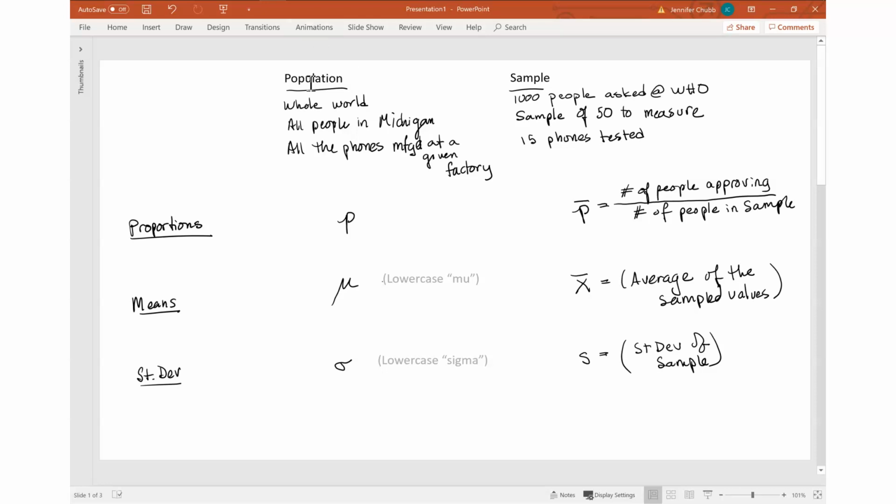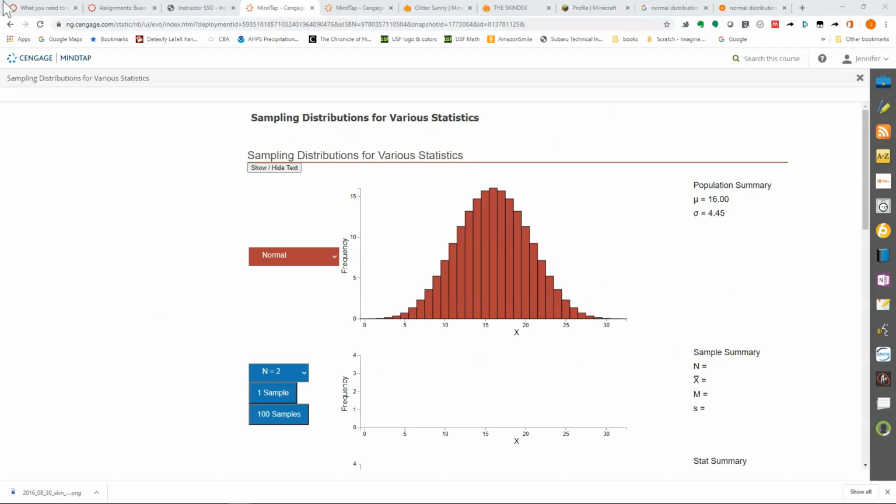Okay, so with those things down, let's take a look at how these sample values behave on a grander scale. Okay, so here we have one of these little simulations from our textbook, and what I want to do is just walk through it with a couple of examples. So here's the idea. This graph is representing the actual distribution of values for some statistic that we might measure in the population, right? So that's why these Greek letters are appearing over here, mu and sigma. They are the population parameters, right? The average value of this, whatever we're measuring, shoe size or something, is 16 for this population.